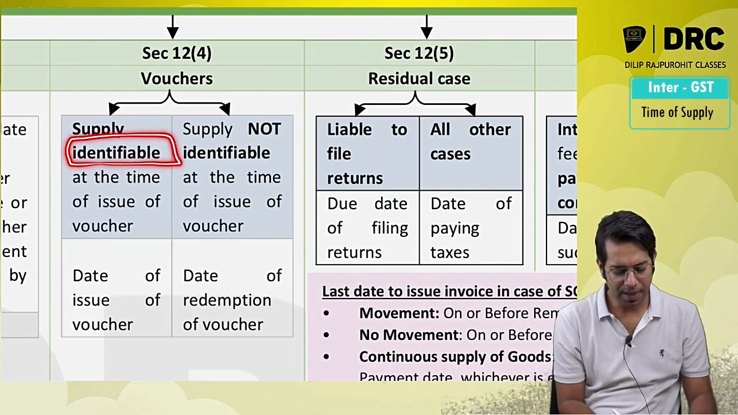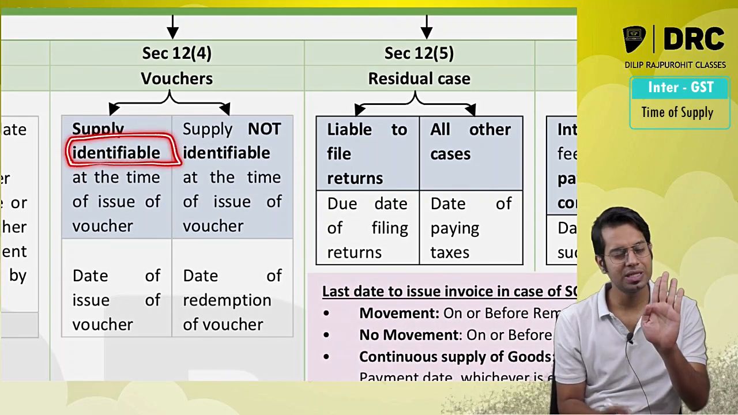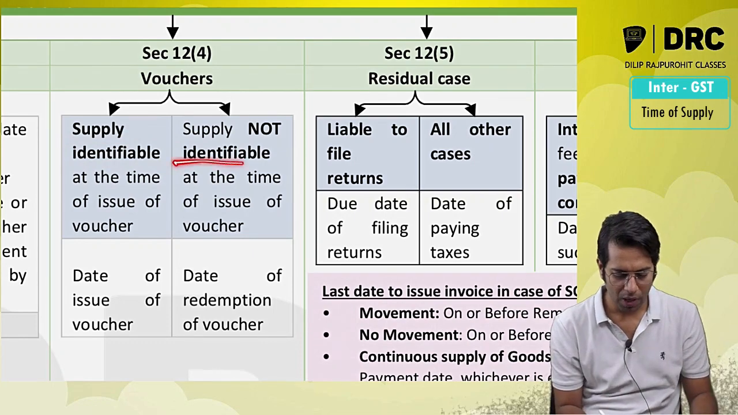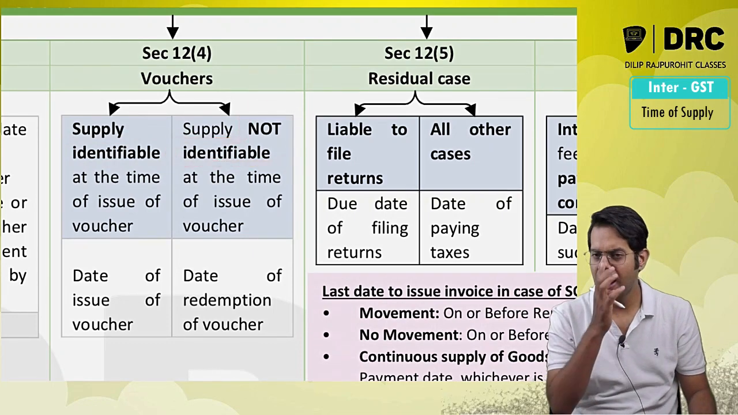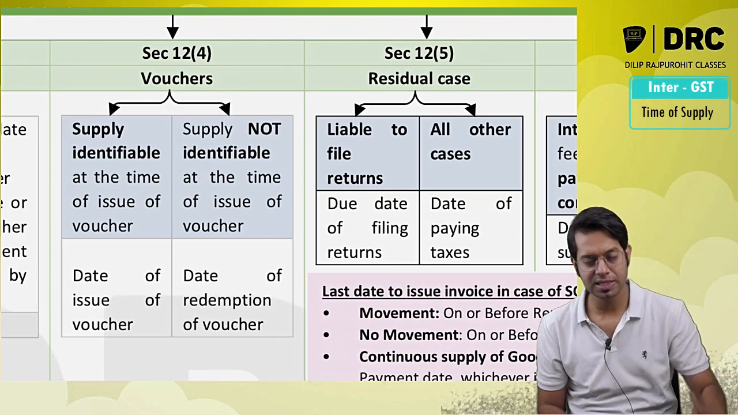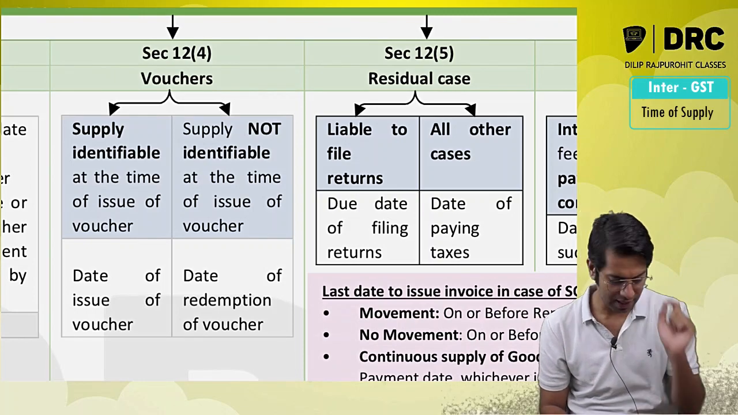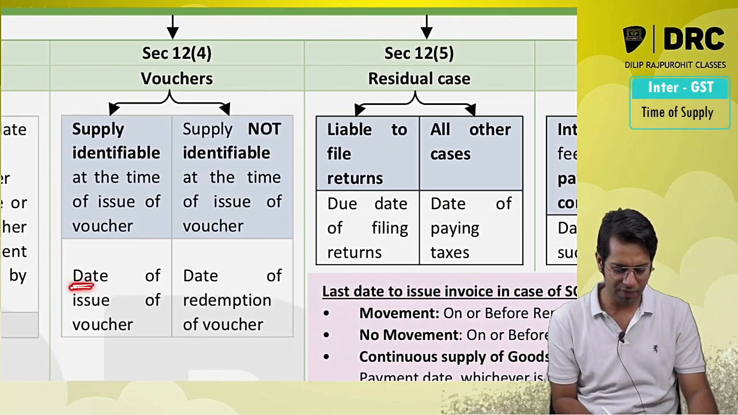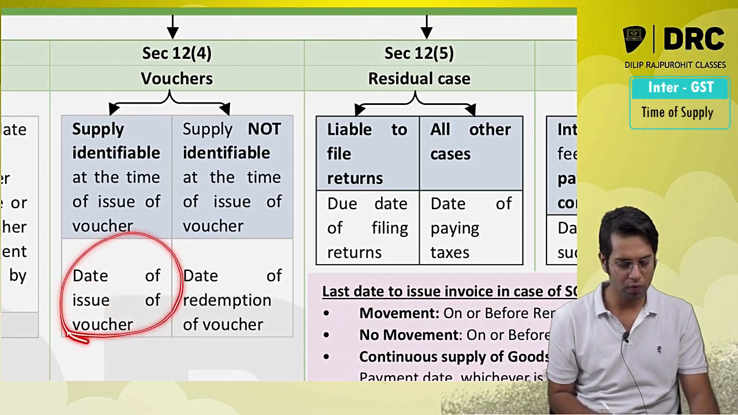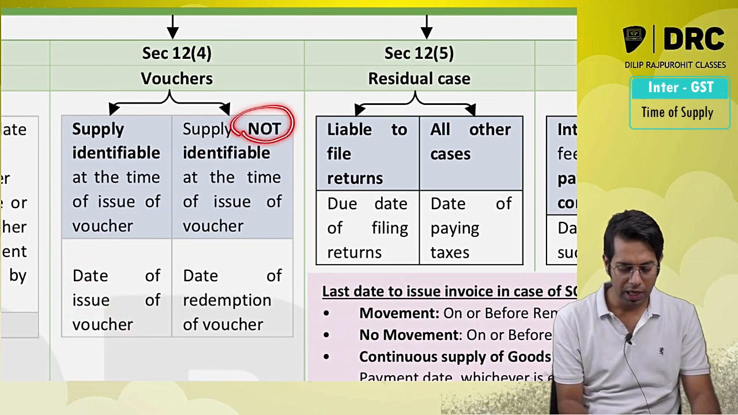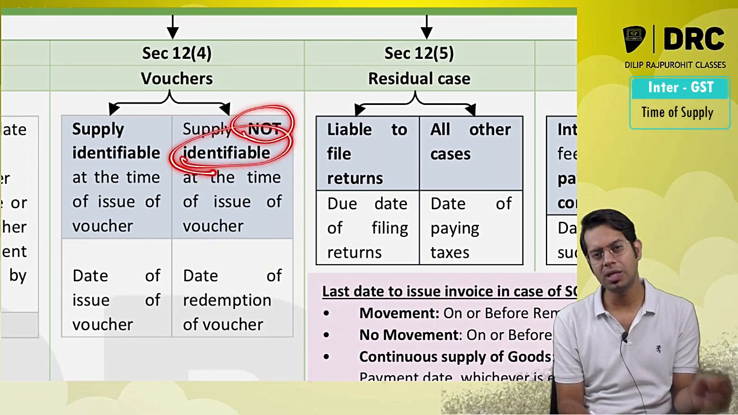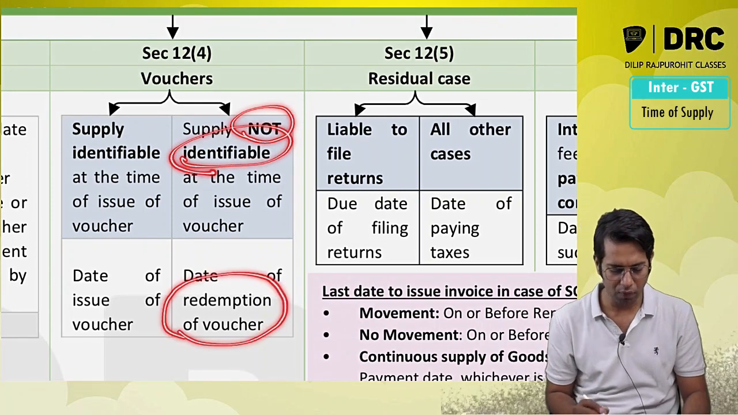Check whether the voucher which is given to you is a supply identifiable voucher or a supply not identifiable voucher. If the voucher which is given to you is a supply identifiable voucher, then the time of supply will be the date of issue of voucher. If it is a supply not identifiable voucher, the time of supply will be the date of redemption of voucher.